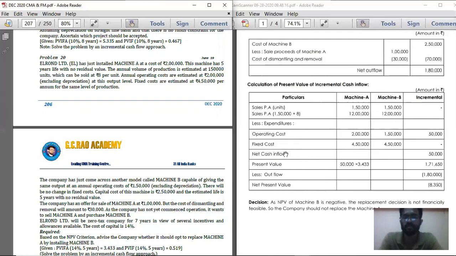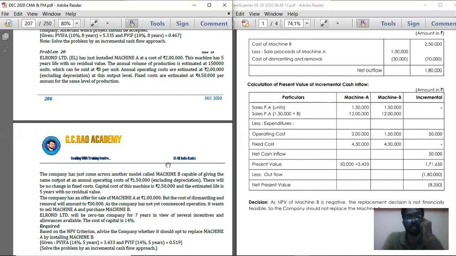Below that, net cash inflow. Sorry, not below that. Record the PV factor, the annuity factor at the rate of 14% for 5 years. In the incremental column, record it below that 50,000: 3.443. The annuity factor at the rate of 14% for 5 years is 3.443.